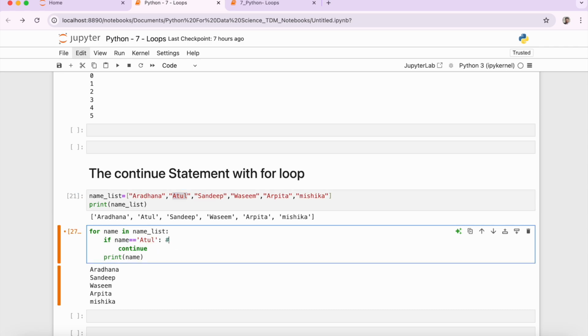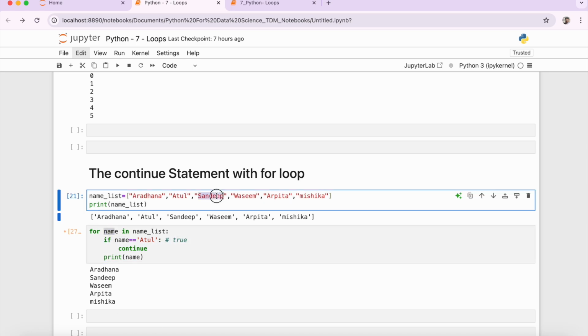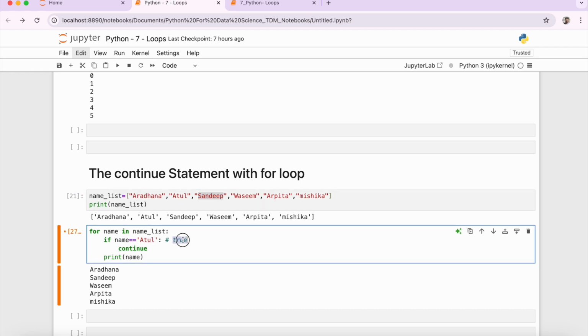It becomes true. The moment it becomes true, the control comes to this continue statement. With this continue statement, the program knows that we have to skip this iteration completely and go back to the main loop again with the next item, which is Sandeep. So now Sandeep is compared against Atul and it becomes false. That's why Sandeep is printed over here. And the loop goes on for all the items that are present in the list.